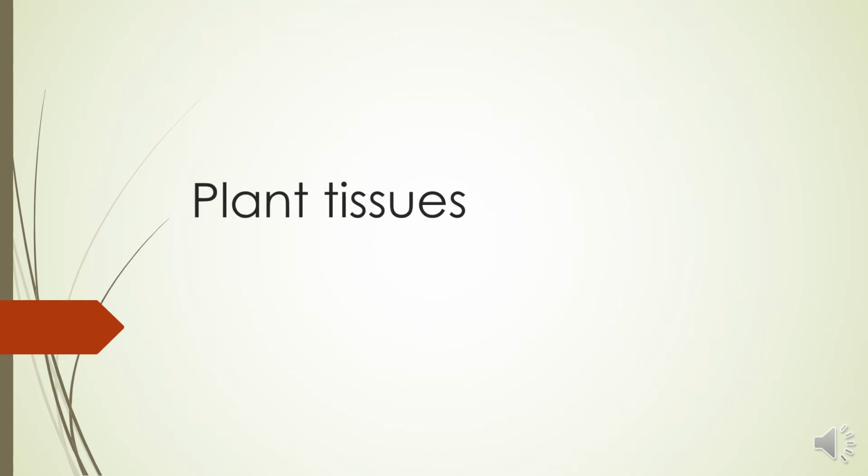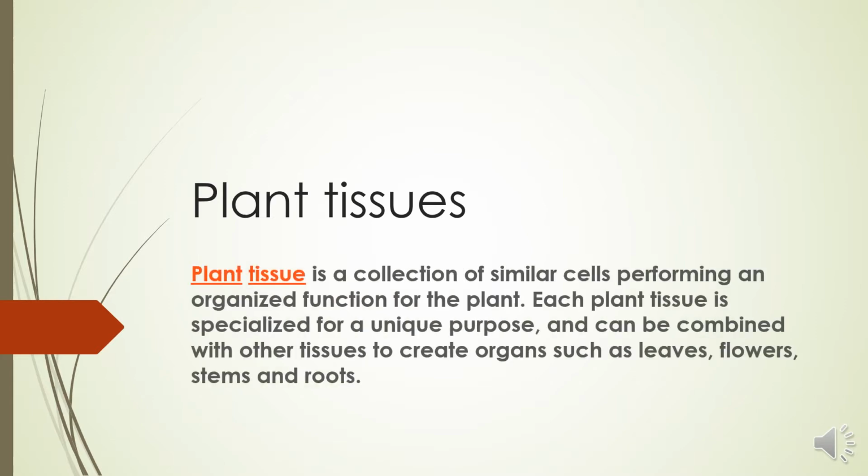Plant tissues, like animal tissues, are made up of similar cells performing a particular function, and these tissues are organized to form a particular plant or animal organ. Here we are going to discuss the plant. The plant tissues join together to form particular plant organs like leaves, flowers, and other plant organs. Here you have the definition.